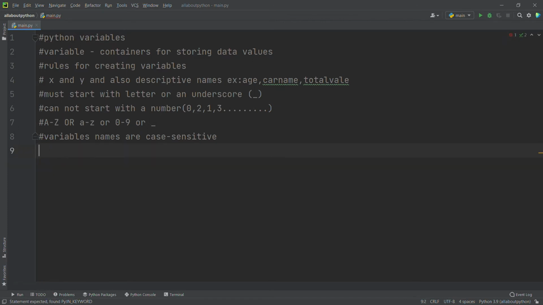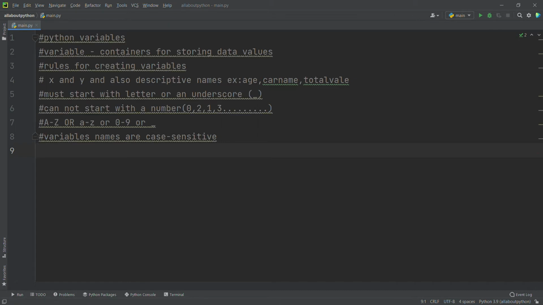But in Python, there is no need for declaring the data type of variables.